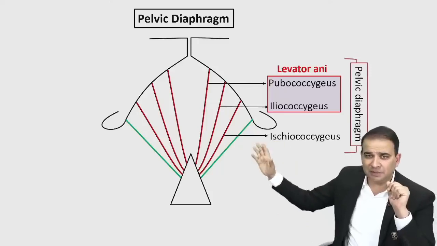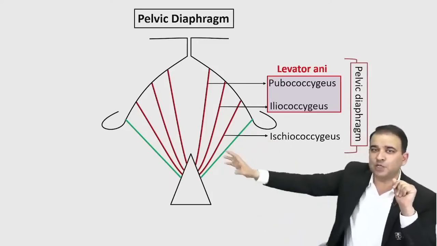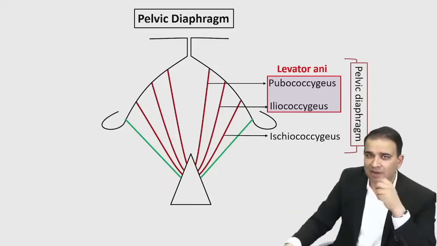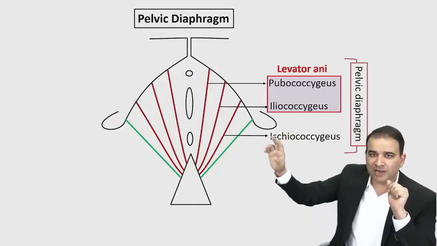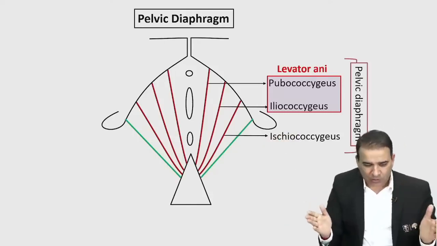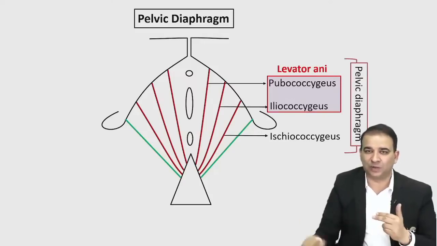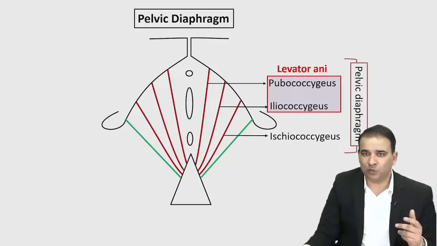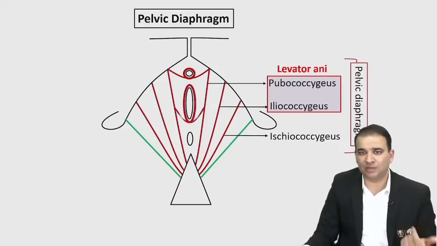Now, out of these three muscles, the innermost muscle here is what? Pubococcygeus. Now, let us consider this as a section of female perineum. Let's assume it's a section of female perineum. So, there are three openings in there. You can see the opening of the urethra, vagina, and the rectum. And the muscle closest to all the three openings will obviously form the modification around these openings here. So, like around the urethra, you will see the extension of pubococcygeus. Around the vagina also, you will see that, and around the rectum as well.